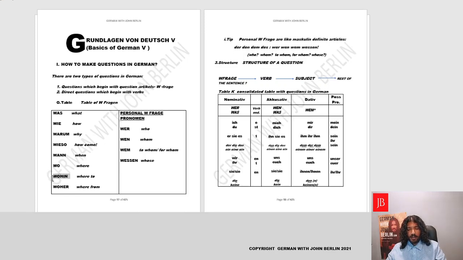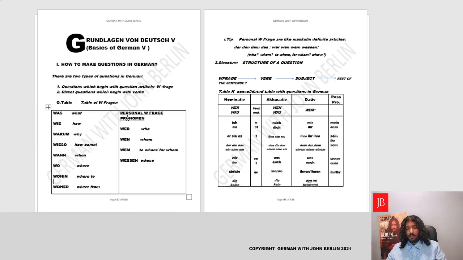How to remember wohin and how to remember woher? Like in English, you have to and fro. To is towards, fro is from. You have hin und her in German. So hin is towards, her is back, from. So basically wohin is where to, woher is where from, and wo is simply where.